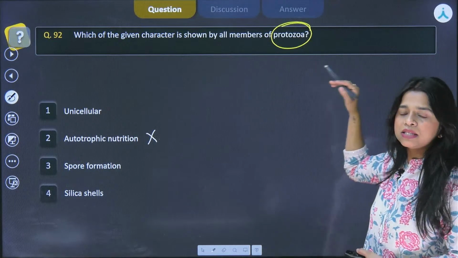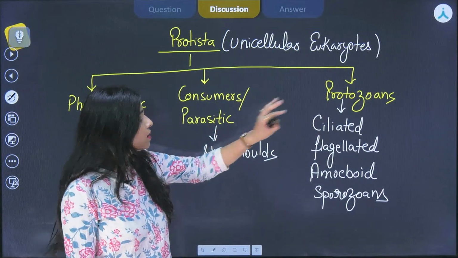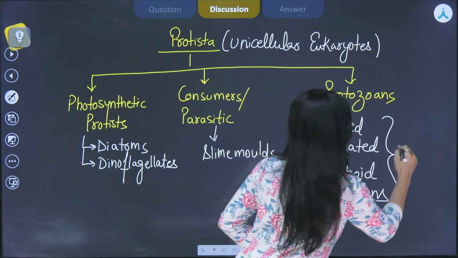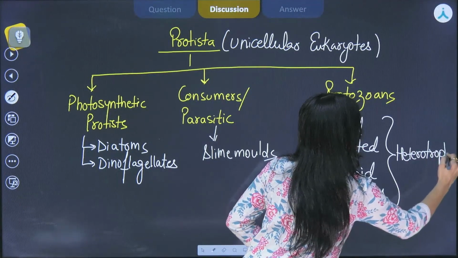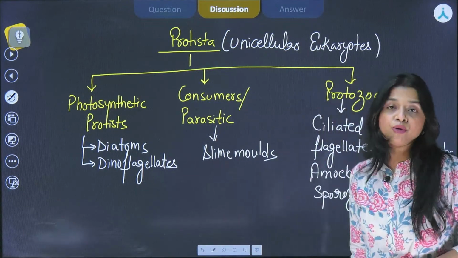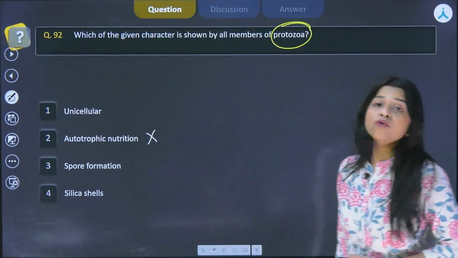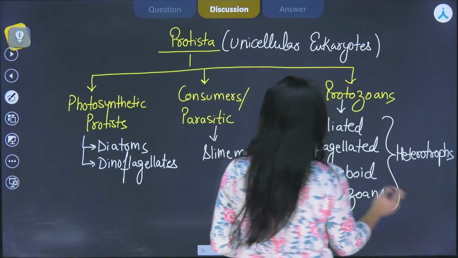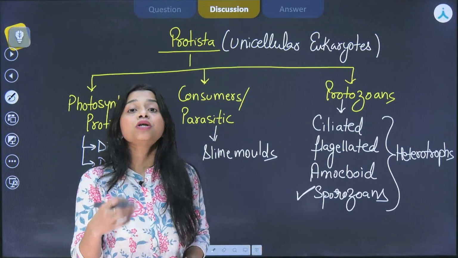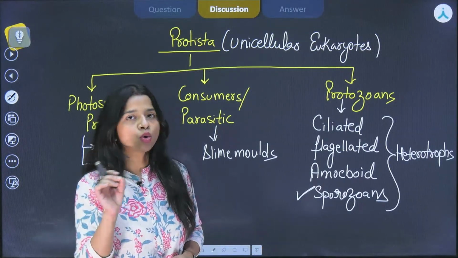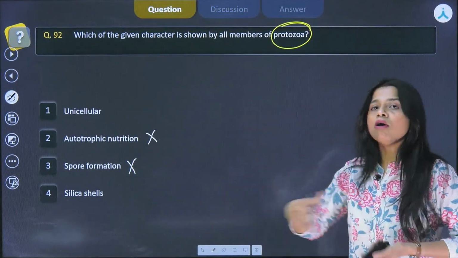And because they are asking about the protozoans, they are basically heterotrophic. Over here, they are specially heterotrophs. They cannot prepare their own food. They can show holozoic mode of nutrition. They can be parasitic also. Then comes spore formation. Now the category that is sporozoans. Only sporozoans are the protozoans that can produce spores, that are involved in spore formation. So definitely this is also not true because it is not applicable to all of the protozoans.